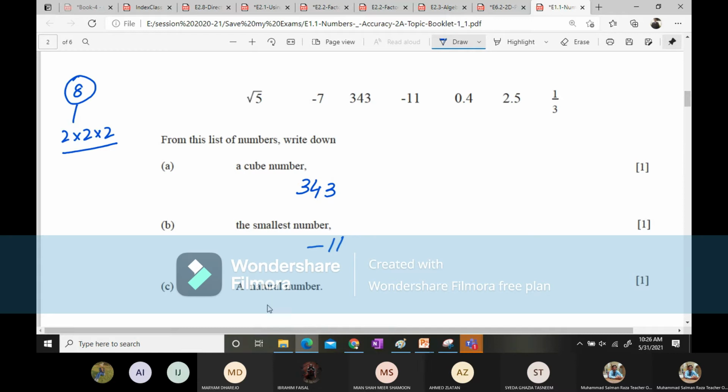Which one do you consider as a natural number over here? A natural number. 343. Only 343 is the only natural number over here, because natural numbers are positive integers only. There are 1, 2, 3, 4, 5, 6, 7, and 9, 10. No square root number can be a natural number. No negative number can be a natural number. No rational number is a natural number. No decimal number is a natural number.